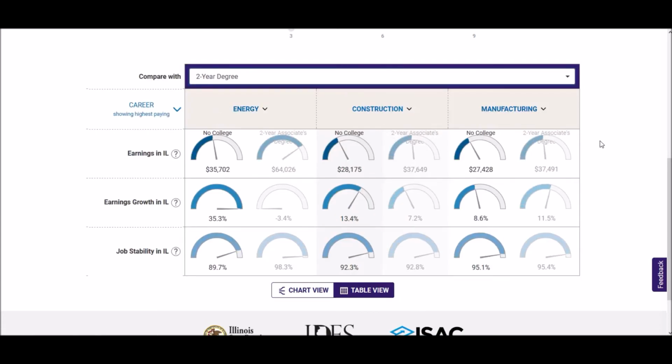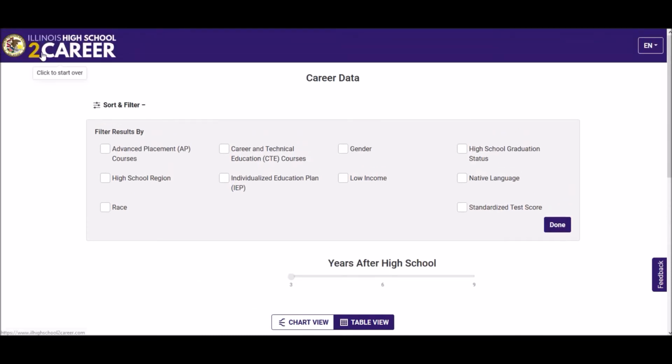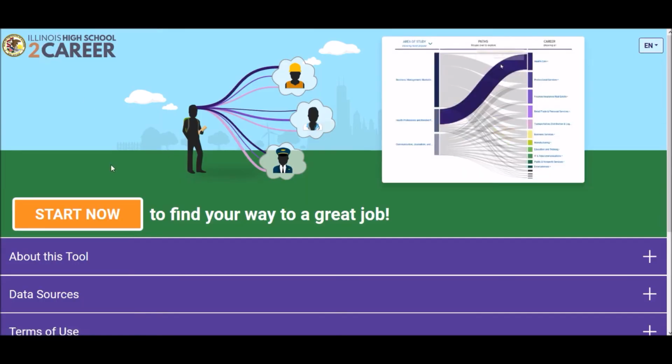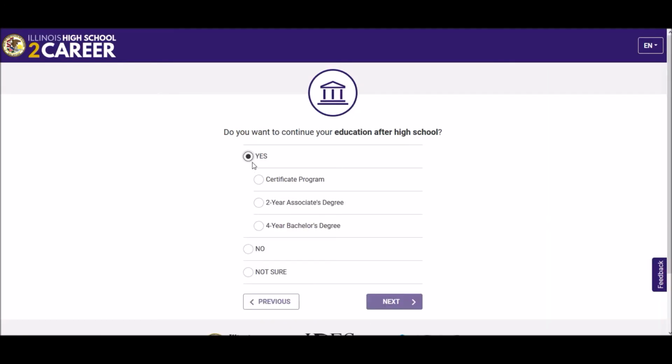So now we have some ideas of high-paying industries for people who went straight into the workforce after high school. But let's say the user is intrigued by how much more the two-year graduates are making and wants more information on two-year programs that lead to a high-paying job. We can return to the landing page by clicking the Illinois HighSchool2Career logo in the top left corner. This time, I'm going to choose yes on the first question.